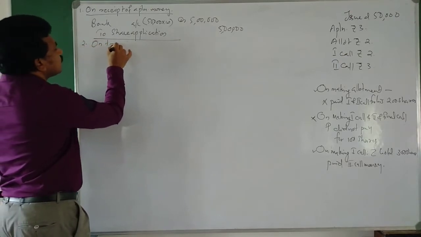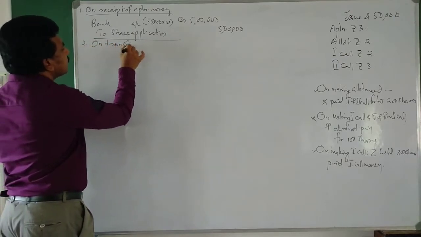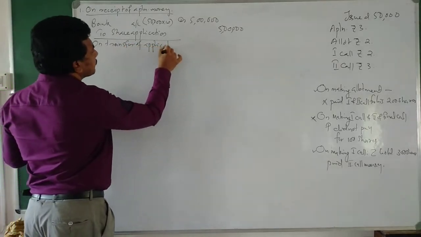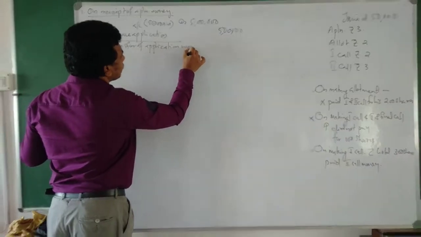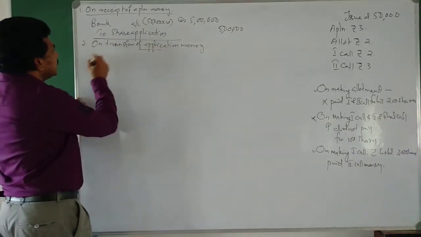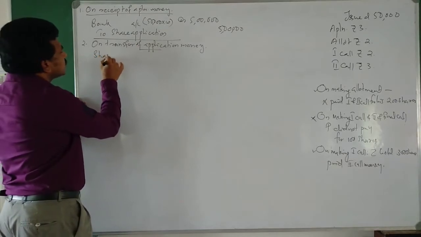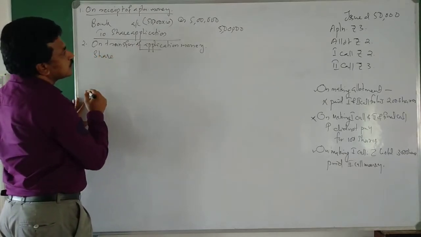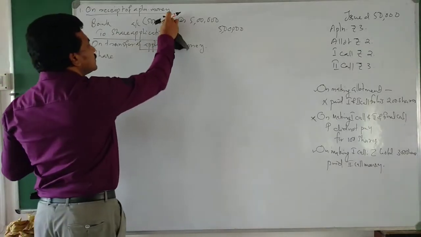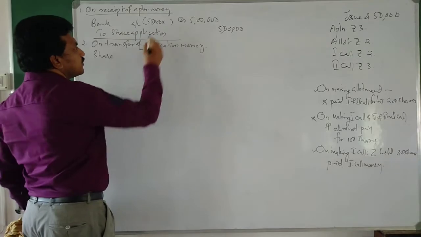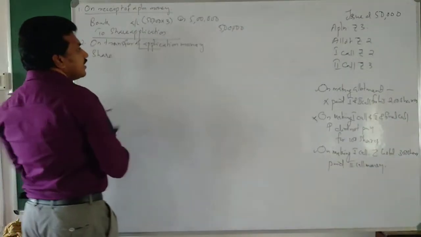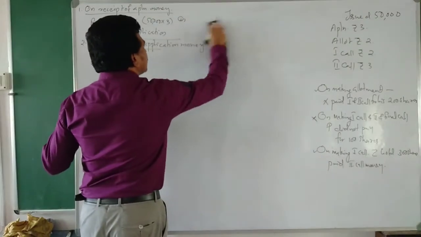Next, on transfer of application money, what can be the journal entry? Share application account debtor to share capital. Application money is rupees 3, so it will be 1,50,000.